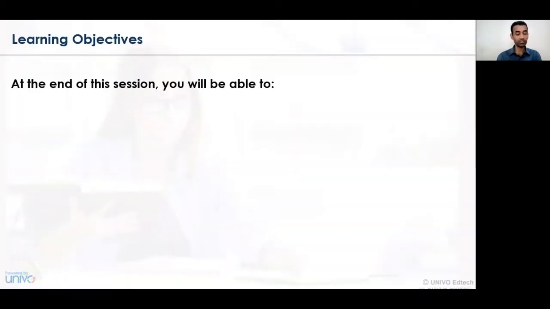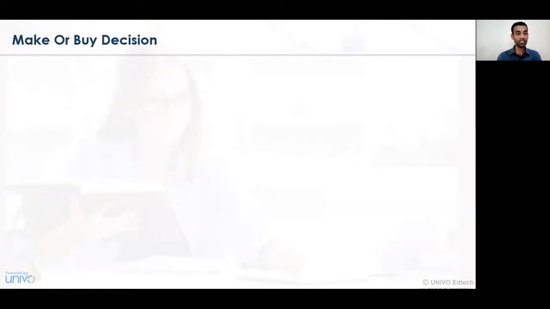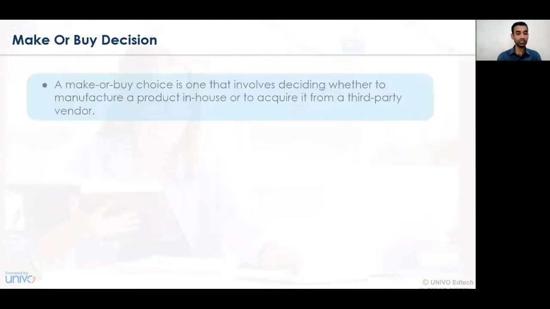The learning objectives. At the end of this session, the learners will be able to understand what we mean by make or buy decision, explain the importance of make or buy decision, understand the various activities that are undertaken for deciding whether to make or whether to buy, and the factors that affect the make or buy decision. Now let's first understand what we mean by make or buy decision.